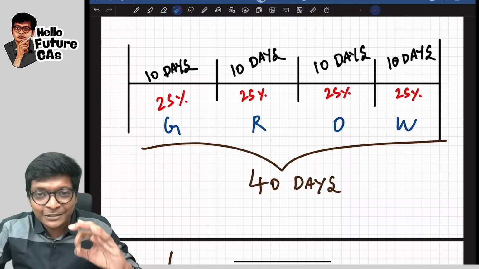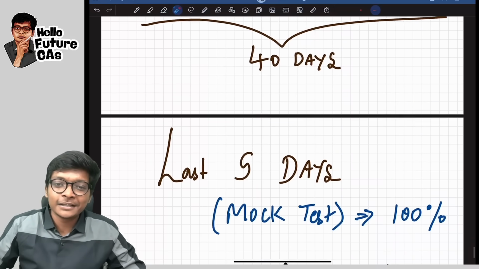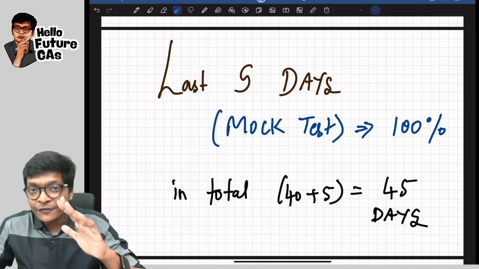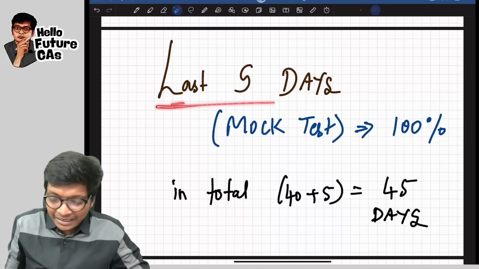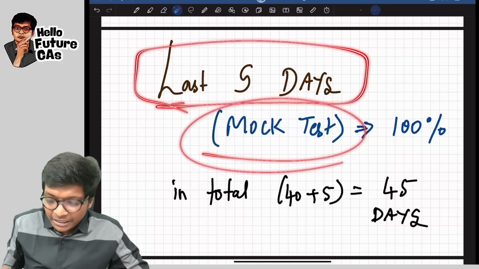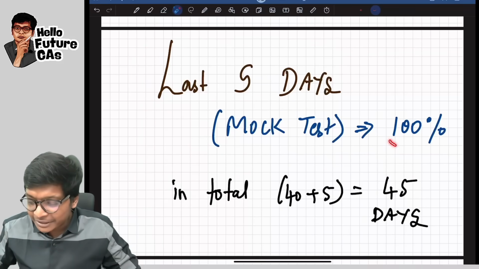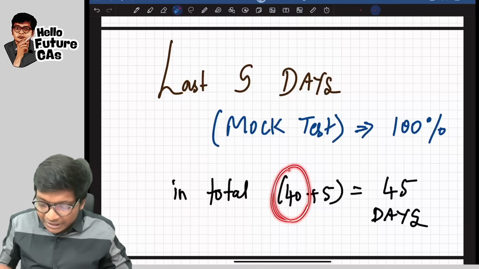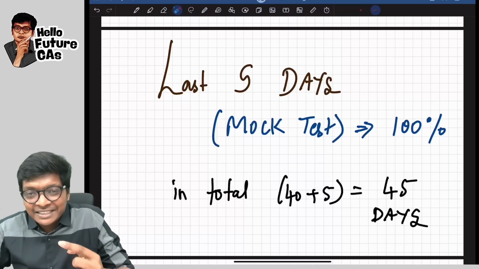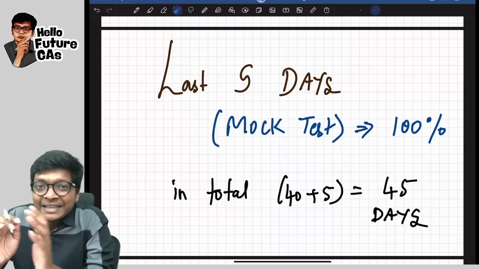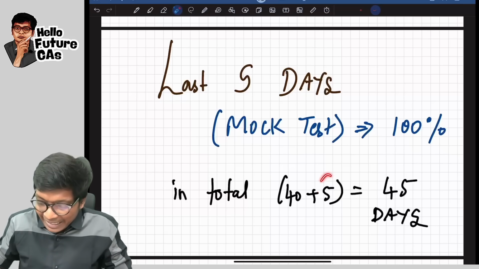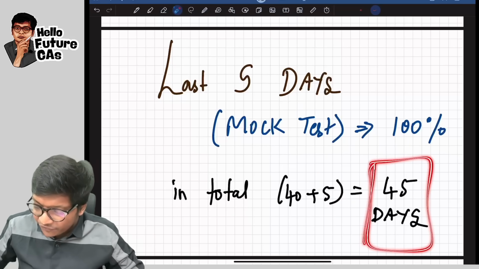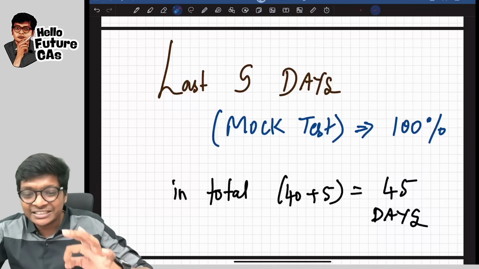Wait. It does not end here, guys. What happens next is, after your 40 days are done, if you still have time, in the last 5 days, you will write the mock test, the 100% mock test for all the subjects. So in total, first 40 days, you are learning the subject and revising by writing those quarterly exams of 25%, and last 5 days mock test, which leads to a 45 days preparation strategy.